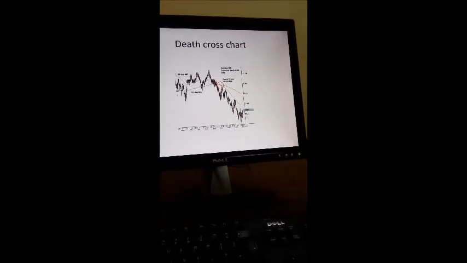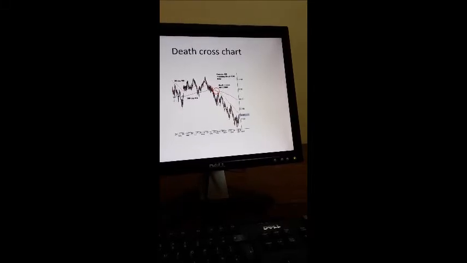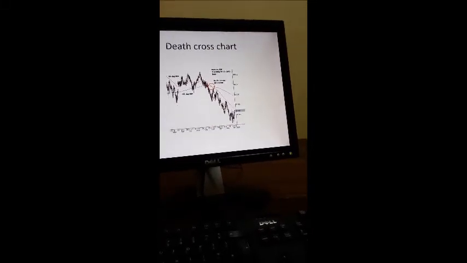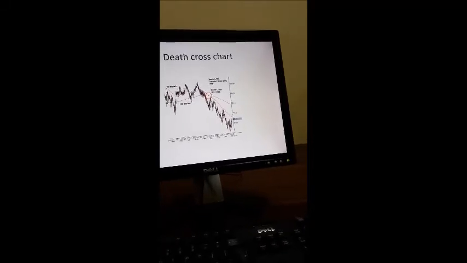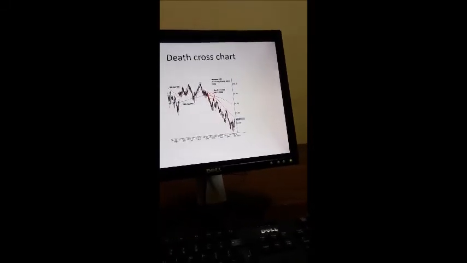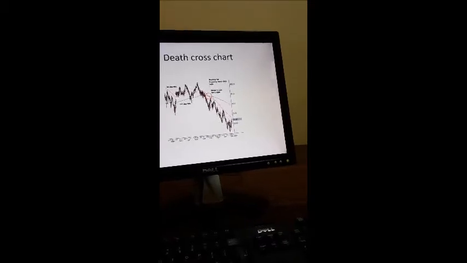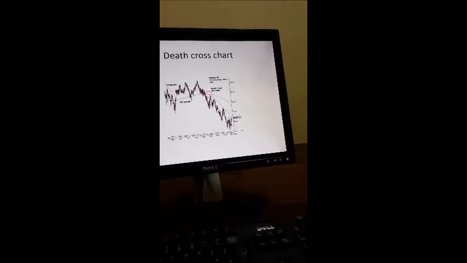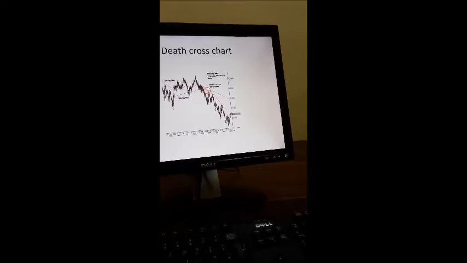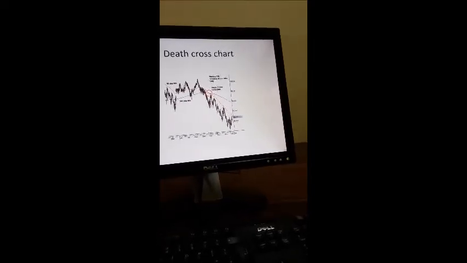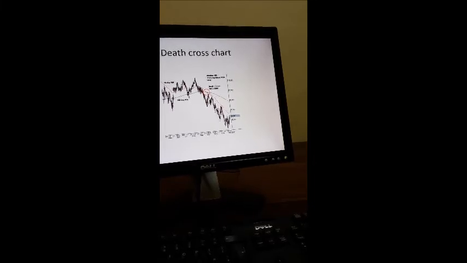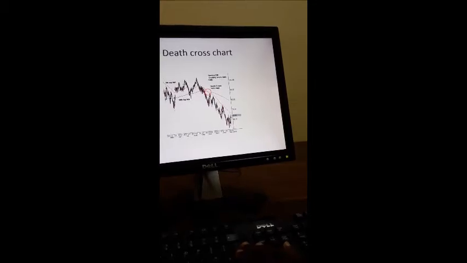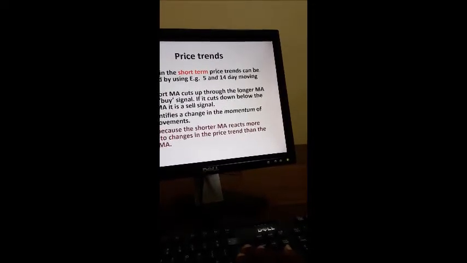Now we have a graph here where you can see the 50-day moving average in red. It cuts below the green line, which is the 200-day moving average. The signal generated here is the start of a bear market. So you sell before the price starts going down. This is known as the death cross.